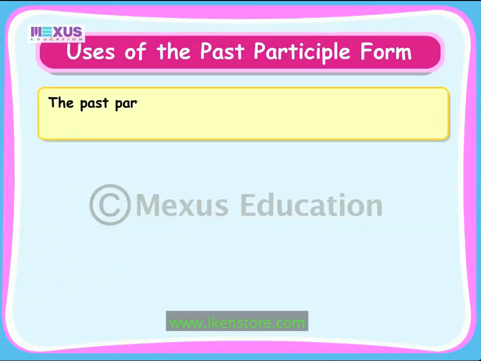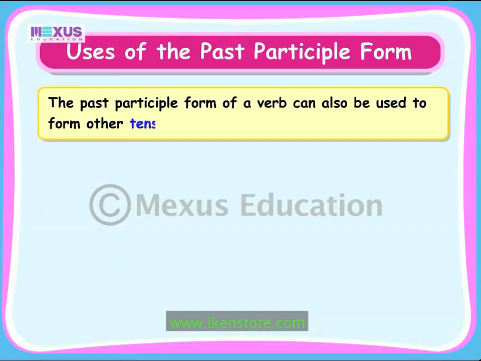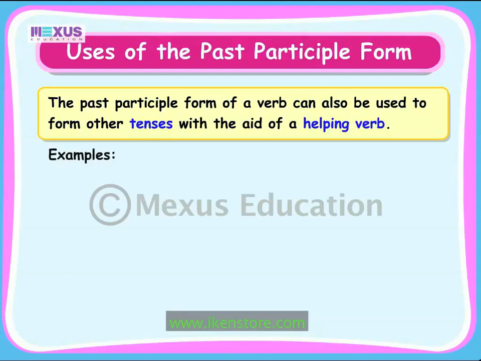The past participle form of a verb can also be used to form other tenses with the aid of a helping verb. Let us understand some of them. The past participle form can be used to form the perfect tenses. Let us look at some examples of the same.